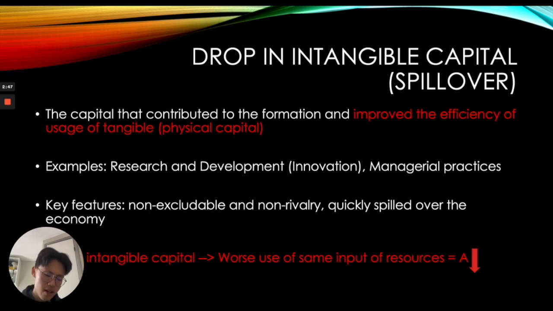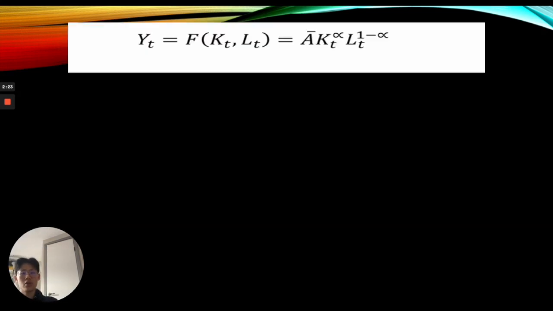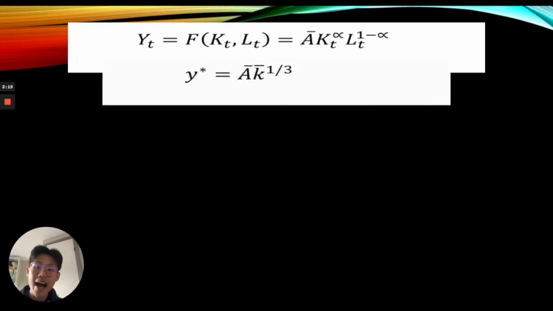But given this scenario, especially in the US, there are really few property protection rights, especially intellectual property or innovation protection rights or laws. There is a reduction in intangible capital, which also means a worse use of the same input of resources. And this consequently means a dramatic reduction in A in the Solow model. According to the Solow model equation, A plays a significant role not only in the output, but also in the output per capita, which is the GDP per capita.